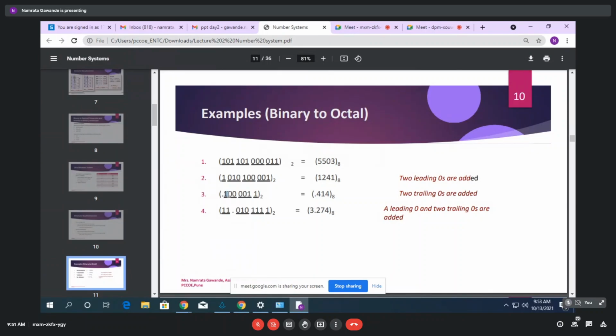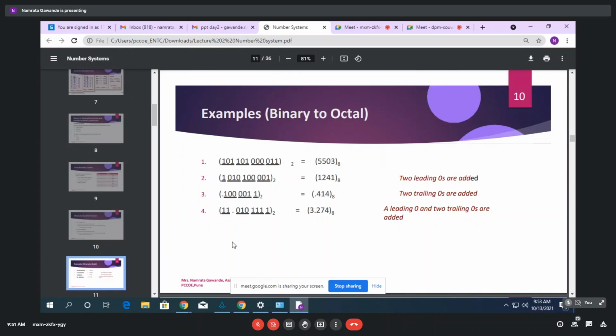So from this point you have to start. 100001, and after that you can see only a single bit, right? But compulsorily you require grouping of 3 bits. So you have to add two trailing zeros. At the rightmost, if you add two zeros, the number will be 100, right? In that case, you consider the decimal of that group, that will be 4.